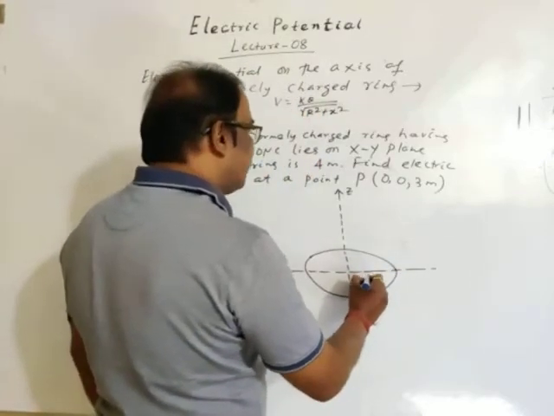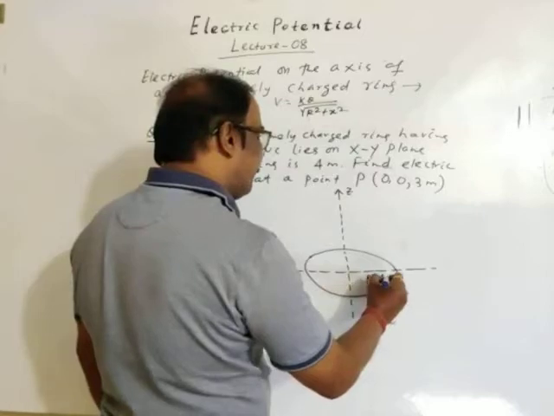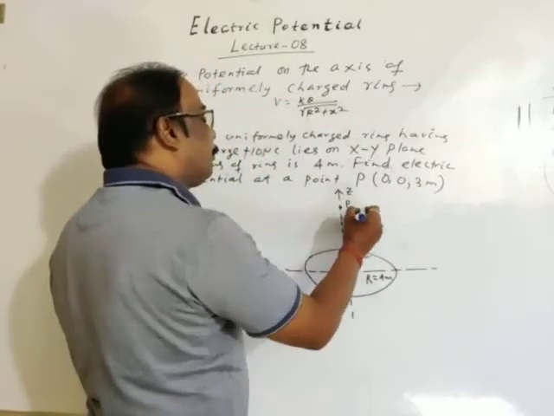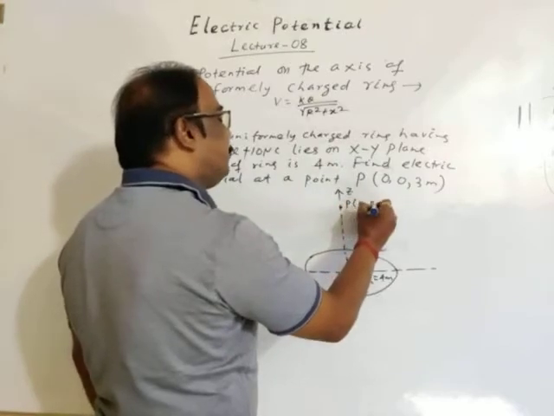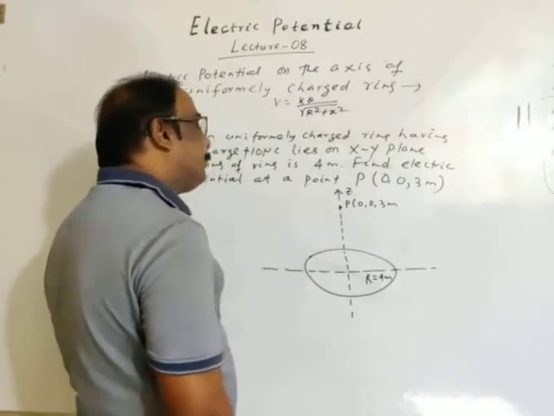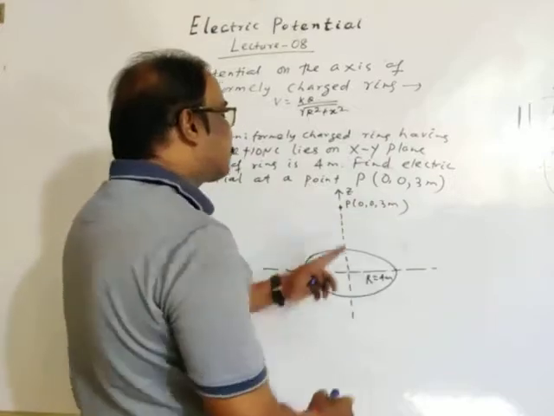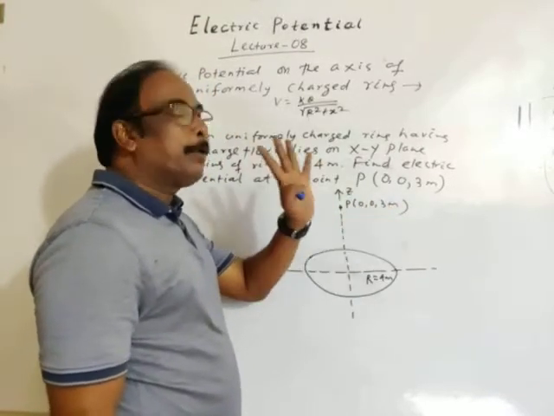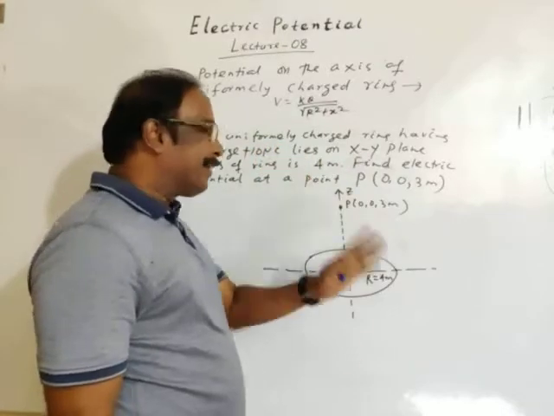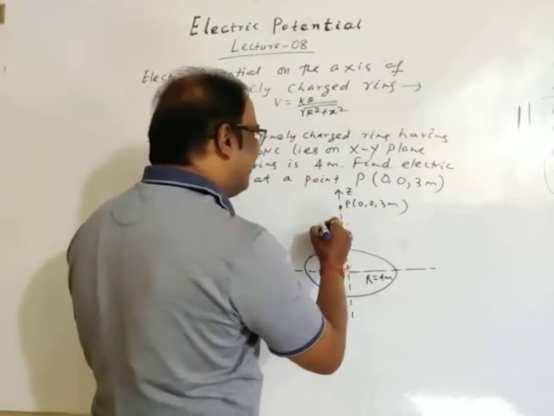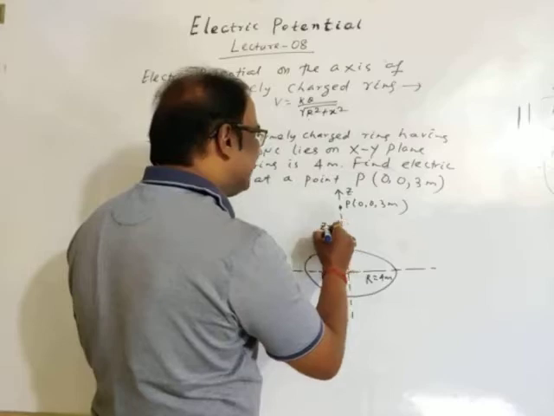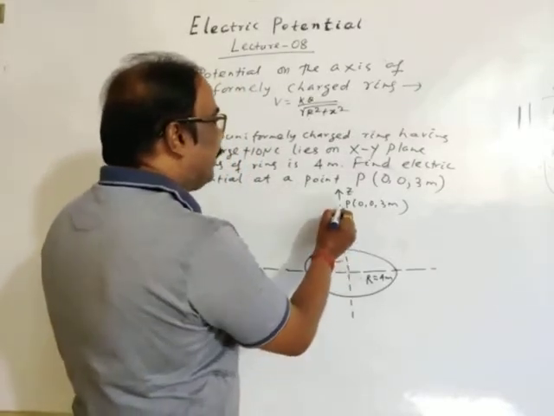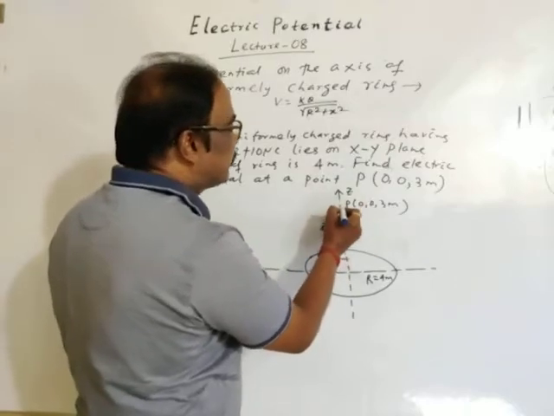The radius of the ring is 4 meter. We have to find potential at point P. The coordinates are 0, 0, 3 meter. Means here the x coordinate is 0, the y coordinate is 0, and the z coordinate is 3 meter. Then we may take the value of z as 3 meter. Then we have to find potential at this point. Join this.